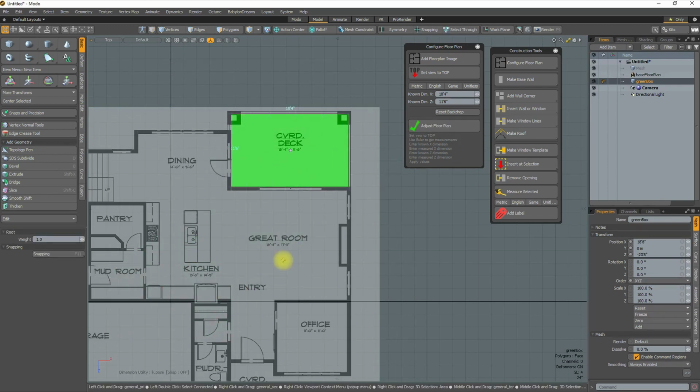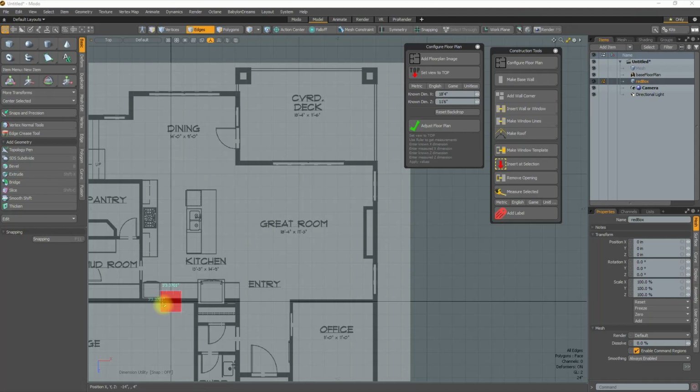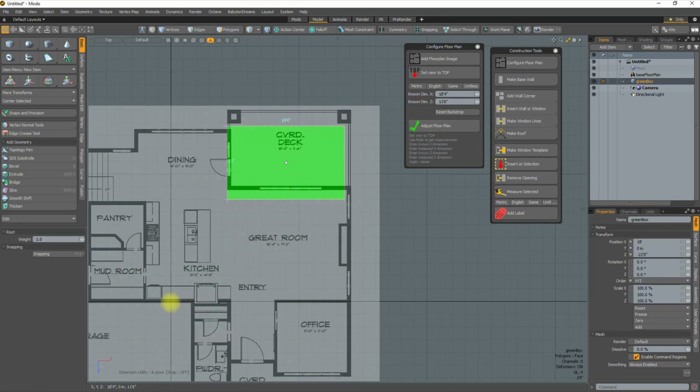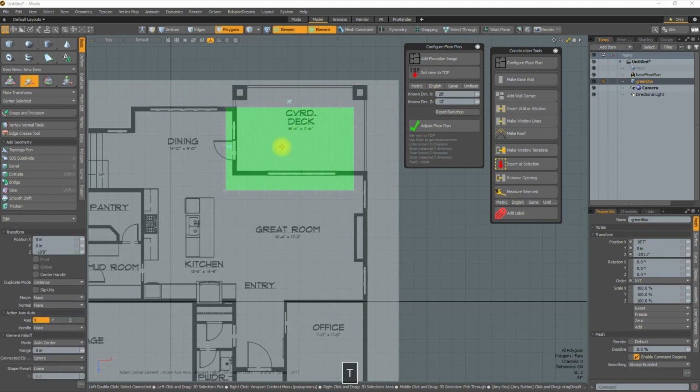When making an adjustment, it is required to select the floor plan and then click Reset Backdrop. When making an adjustment to the known dimensions only, simply change the values and click Adjust Floor Plan. Use this tool to speed up your workflow.